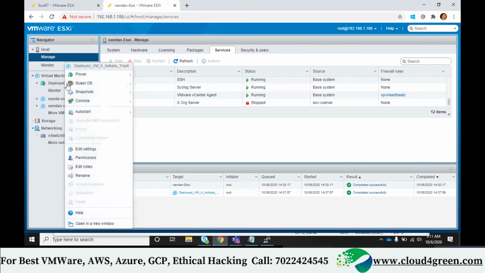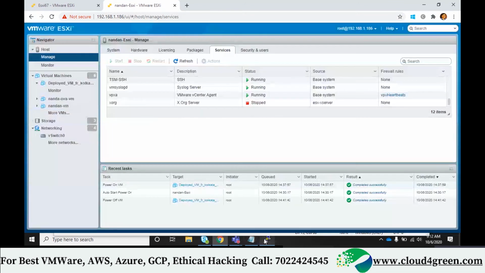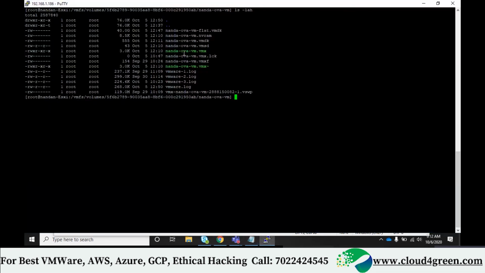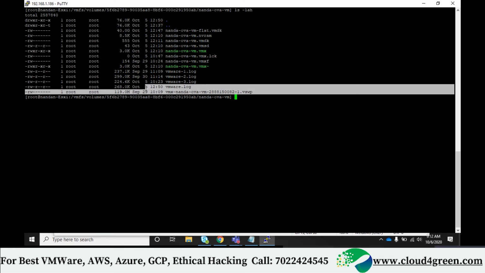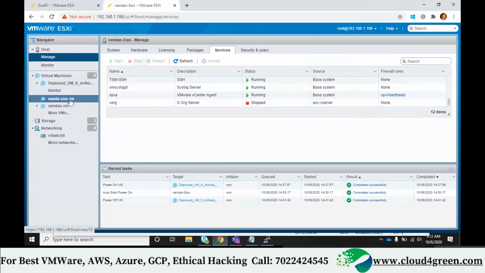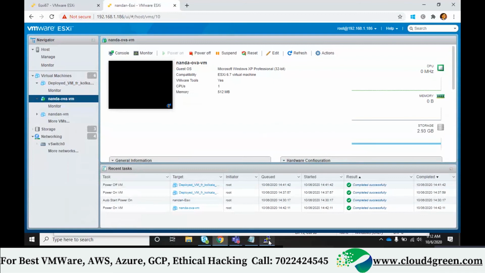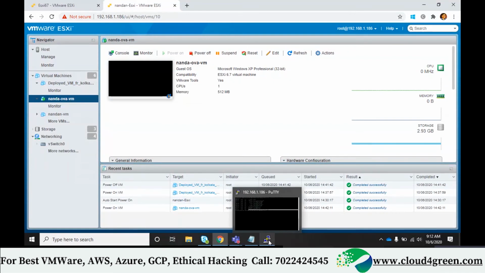So let me power off this. And what else files do you have? .vswp is there, right? Swap file. Currently, see the size of the swap file. How much is it showing? 119 MB. Okay. See the size. What will happen? So when I go back here and power on the machine, you will see some changes to these files now.